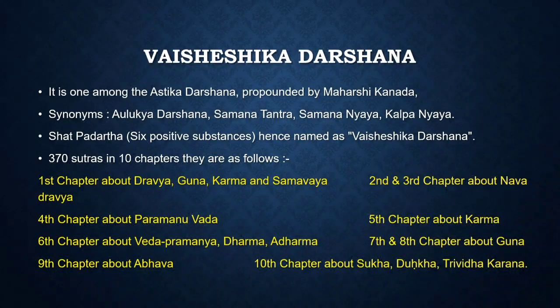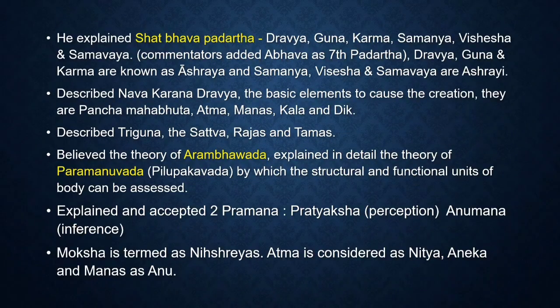Now there are Shat Padarthas in this Darshana and 370 sutras under 10 chapters. So the first chapter speaks about Dravya, Guna, Karma and Samavaya. The second and third chapters speak about the Navadravyas. The fourth chapter speaks about Paramanuvada. The fifth chapter about Karma. The sixth chapter about Veda Pramanya, Dharma and Adharma. And the seventh and eighth chapters about Guna. The ninth chapter about Abhava. The tenth chapter about Sukha, Dukkha and Trivida Karanas.